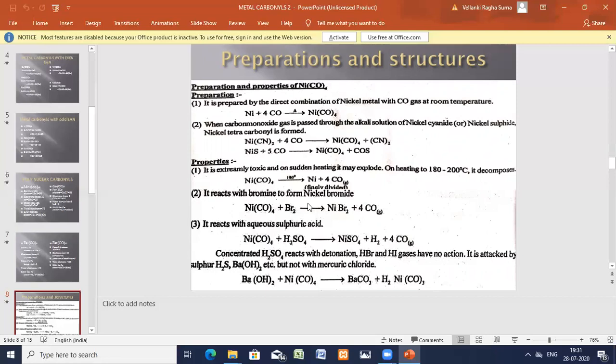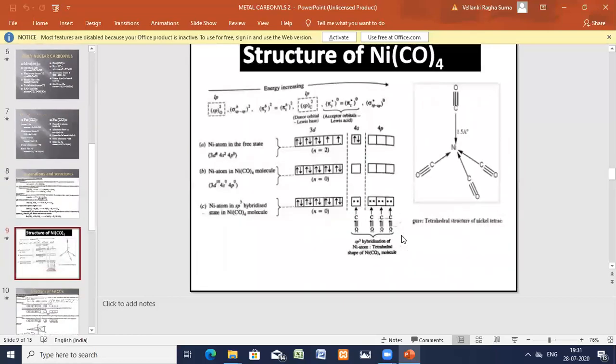So the three preparations are the same, passing carbon monoxide gives nickel tetracarbonyl. And in the properties, on direct heating, or reaction with bromine or sulfuric acid, carbon monoxide gas is liberated. This is about the preparation and properties of nickel tetracarbonyl.